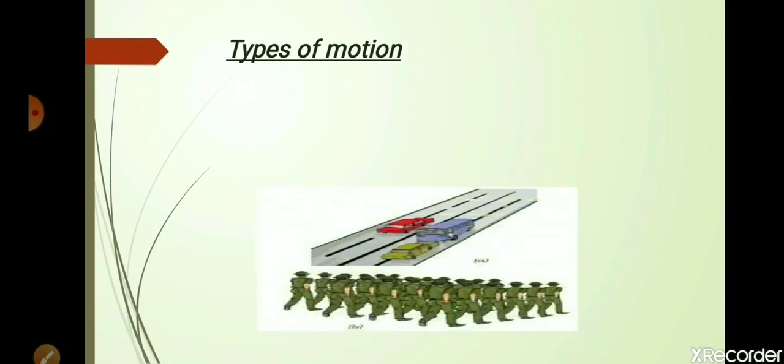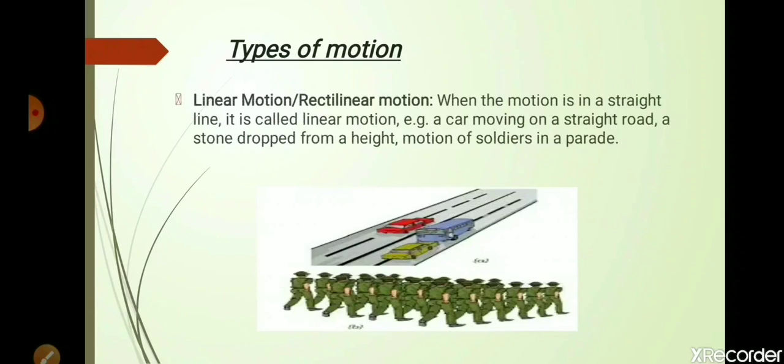You must have seen during Republic Day the soldiers march in parade, and they do a motion in a straight line. Similarly, on a straight road we see the traffic or the vehicles moving in a straight line. Or suppose there is a train and a straight railway track, the train will be moving on it in a straight line fashion. So this kind of motion in which an object travels in a straight line is known as linear motion or rectilinear motion. So these are examples of rectilinear motion.